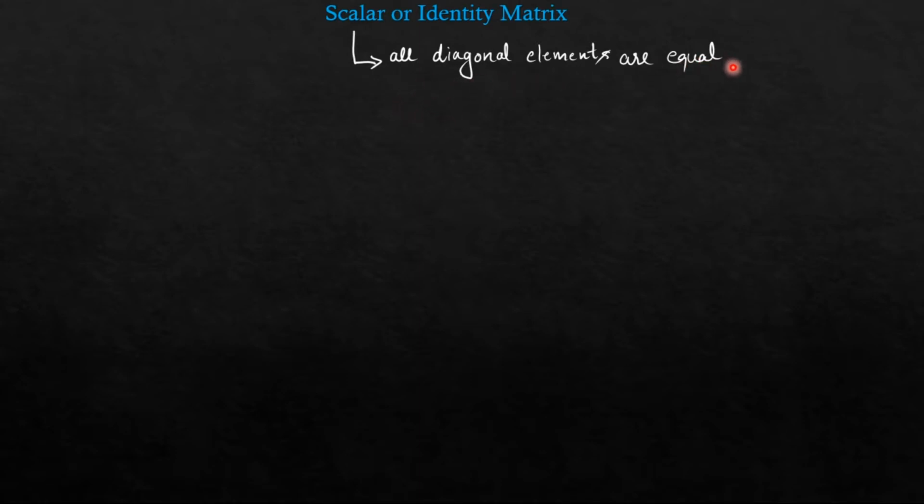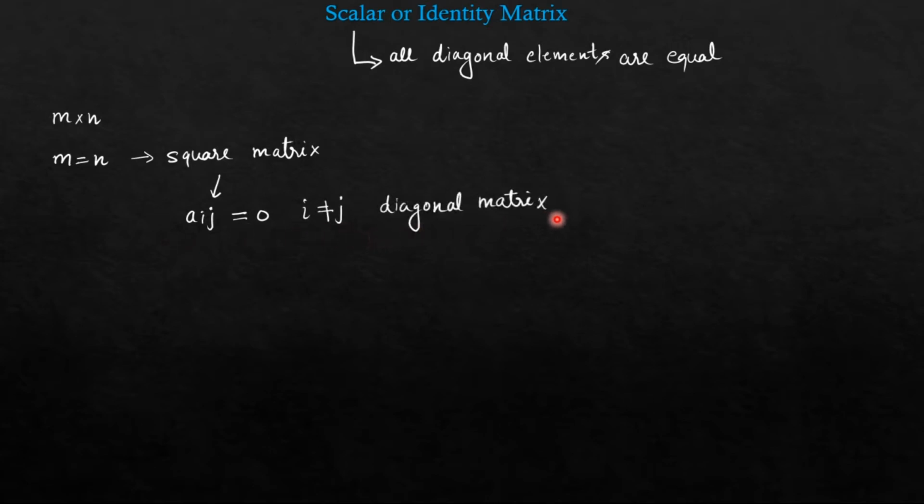First of all, we saw general matrix, that is order m cross n. Then we said when m is equal to n, then the matrix is known as square matrix. Then I further classified into a diagonal matrix if aij is equal to 0 when i is not equal to j.